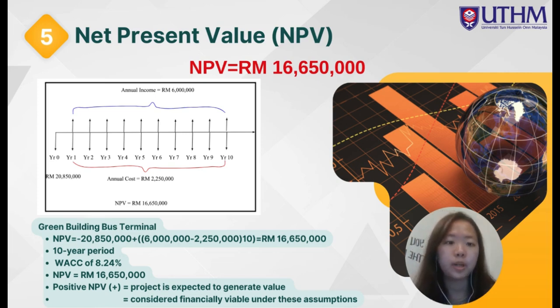Therefore, the net present value, NPV, of the project over the 10-year period, based on the assumed annual cash flow and using the WACC of 8.24%, is approximately 16,650,000. This positive NPV indicates that the project is expected to generate value and could be considered financially viable under this assumption.